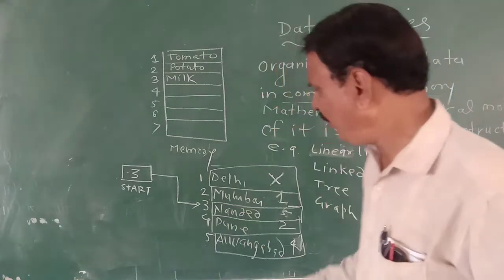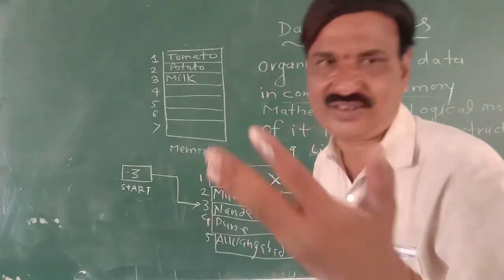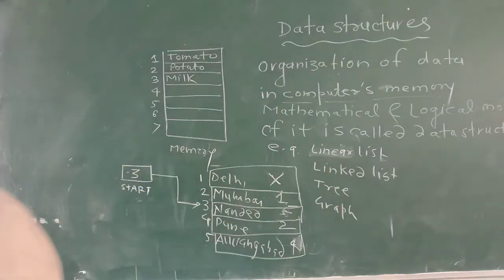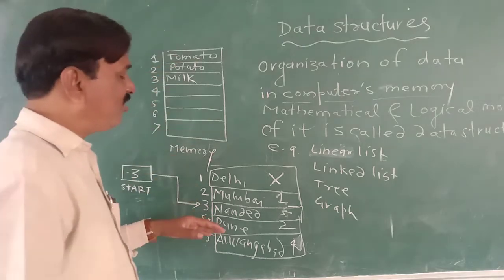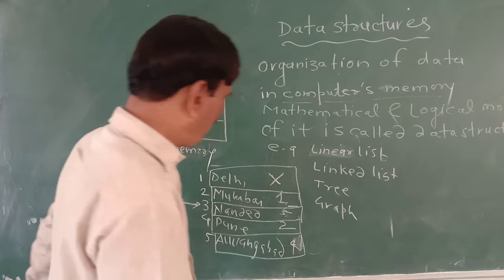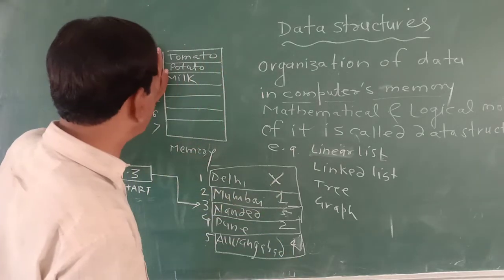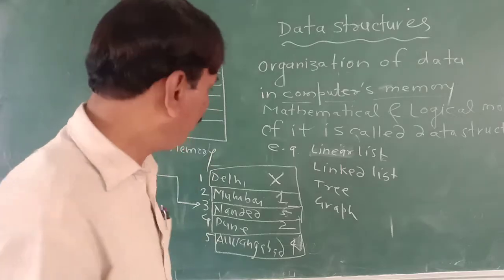Question: can we organize the linked list in computer's memory? Yes, we can organize the linked list also in computer's memory. A linear list is a collection of only elements, whereas a linked list is a collection of element as well as the address of the next element, that is called a node. So both the things are important. In a linear list, linearity was given by indexing.